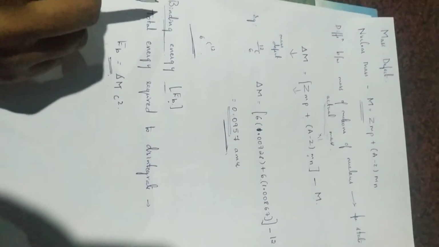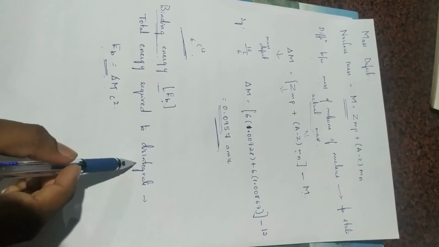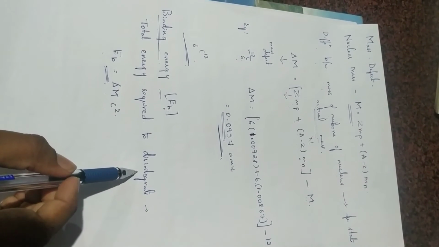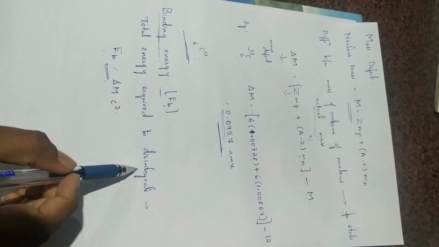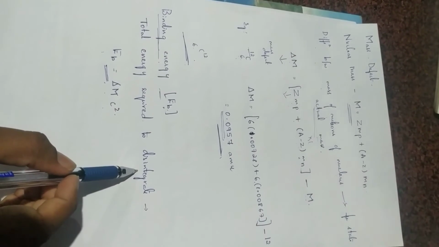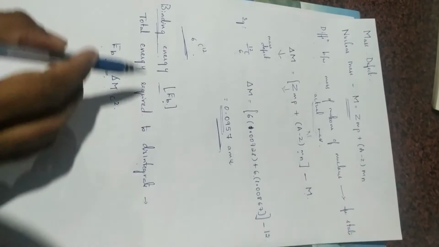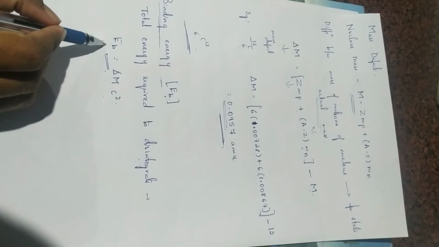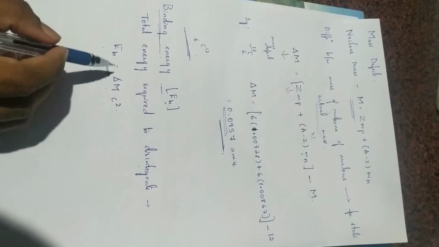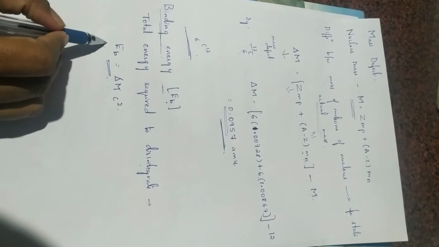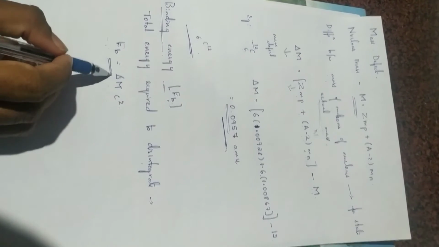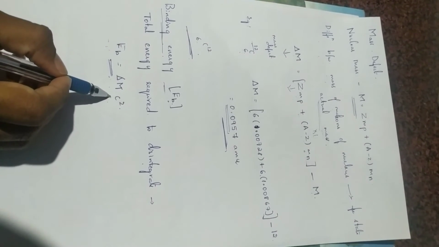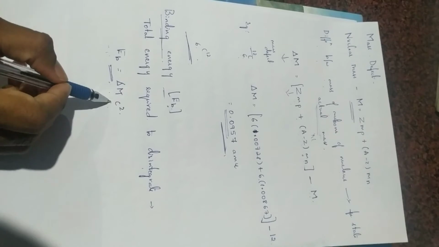Binding energy is the energy required to disintegrate, that is, separate the nucleus into its constituent particles. Or in other words, it is equivalent to the mass defect. EB is the binding energy of the nucleus, delta m is the mass defect, and c square is the conversion factor, or the speed of light.